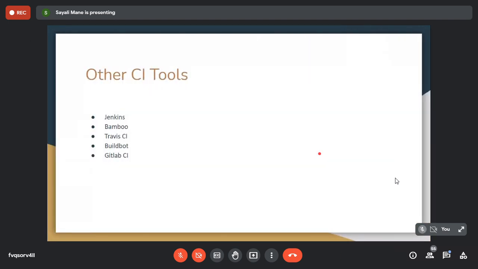These are the other CI tools other than Jenkins. We have Bamboo, Travis CI, where CI means continuous integration, Buildbot, and GitLab CI. Note down these few tools, because they will ask you which continuous integration tools there are other than Jenkins. You should know at least two or three names. Just simply write it down.